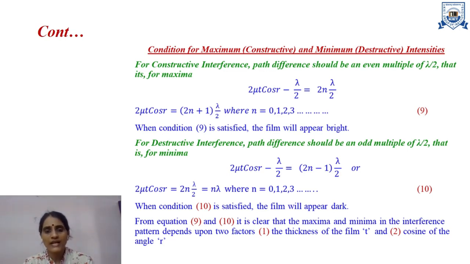From equations 9 and 10, it is clear that the maxima and minima in the interference pattern due to reflected light depend upon two factors. First is the thickness of the film and second is the cosine of the angle r. So here we end the topic, interference in thin film of uniform thickness due to reflected light. Thank you.